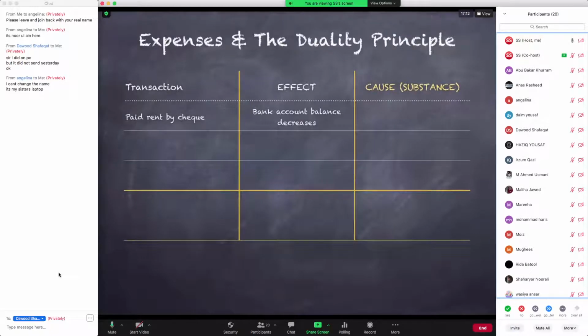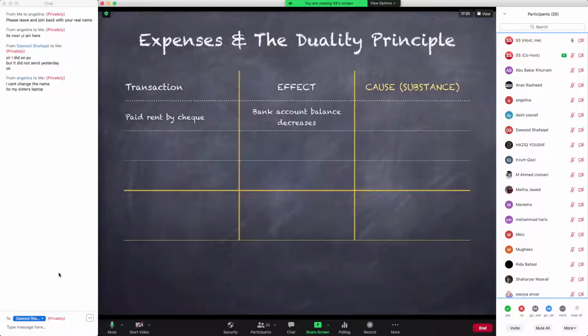Now, in return when you pay rent, your bank account balance will decrease and that will be visible to you. But at the expense of losing this bank account balance, there has to be some sort of a benefit that you have acquired in return. And that is your cause or substance.